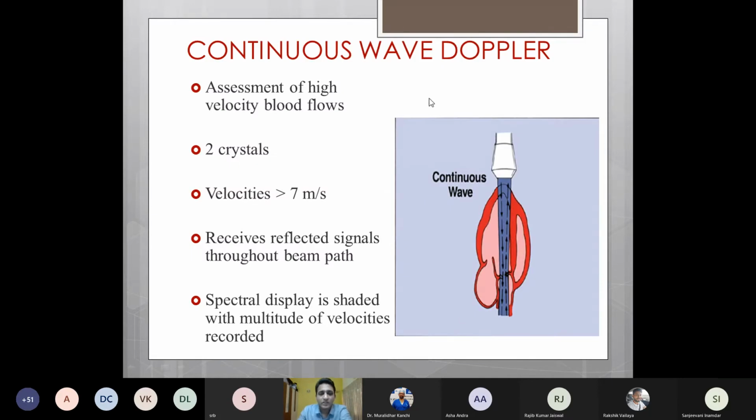To overcome the limitations of pulse wave Doppler, we use the continuous wave Doppler, which can be used to assess very high velocities also. It uses two separate crystals to emit and receive, so it can measure even velocities more than 7 meters per second. It does not have any sample volume, so the highest velocity in the entire beam path is measured.